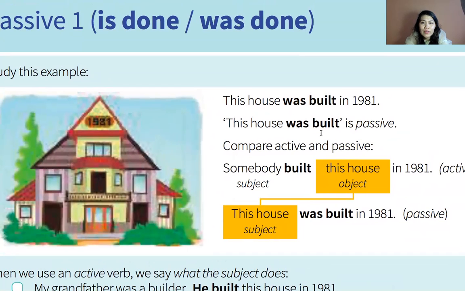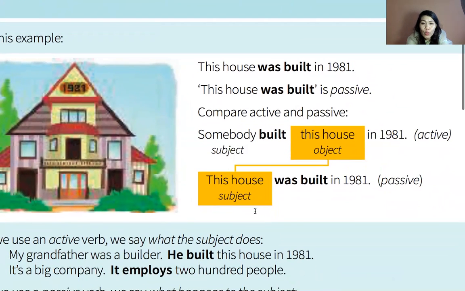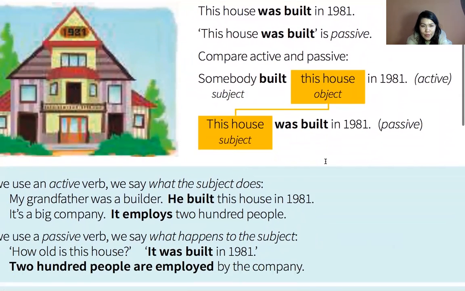This house was built. Was built is the passive because we don't know who built these houses. So if you say somebody built this house, this is the active because somebody, it's the person, right? This is the subject. But if you don't know or we don't want to say who built, that's why we say this house was built in 1981.